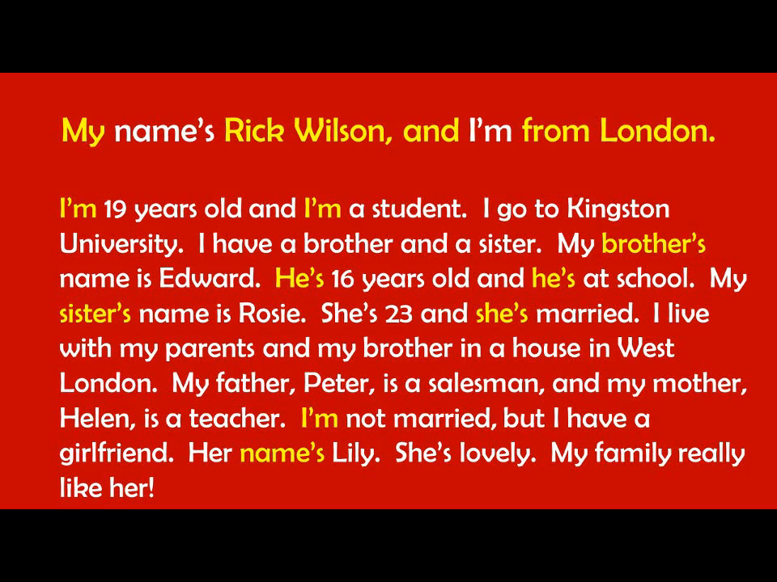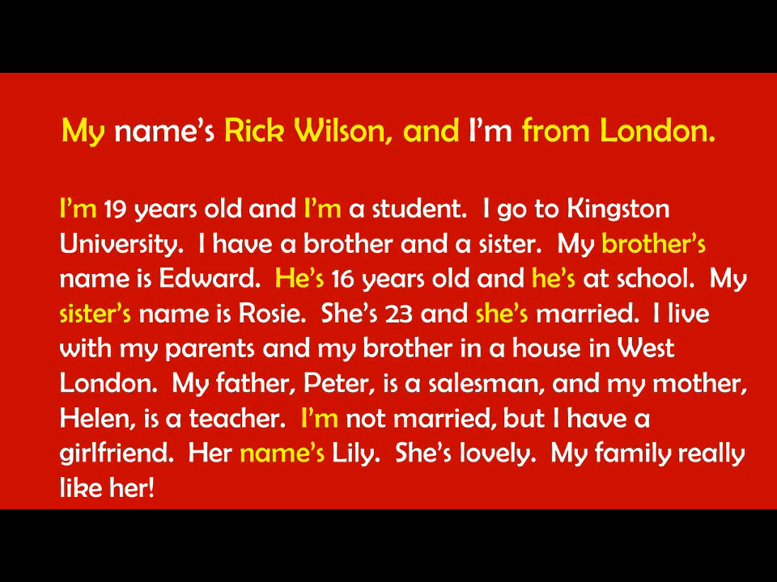My brother's name, brother's, apostrophe S, shows possession. It's the name of the brother. He's at school. He is at school. My sister's name is Rosie. So it's the name of the sister, and so it shows possession. She's married. She is married. And so it's helping us with the short form.